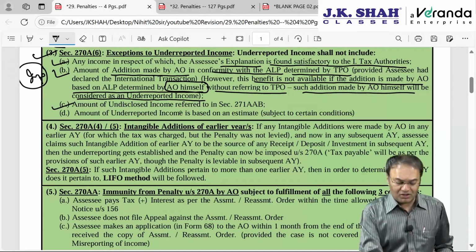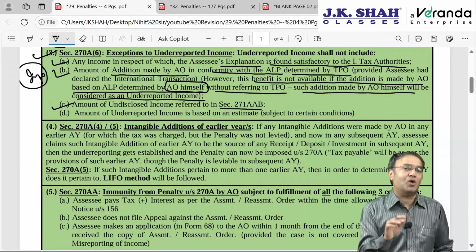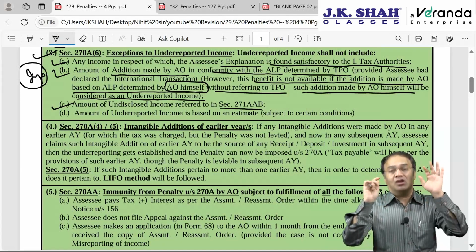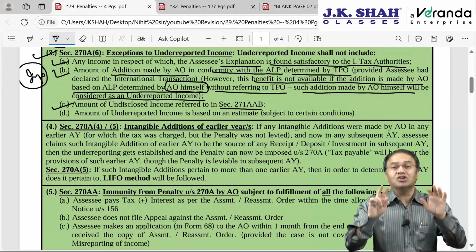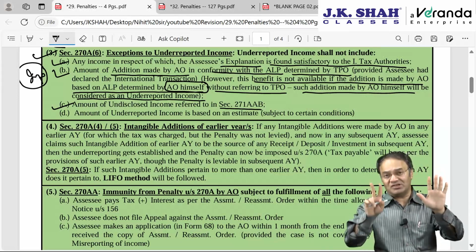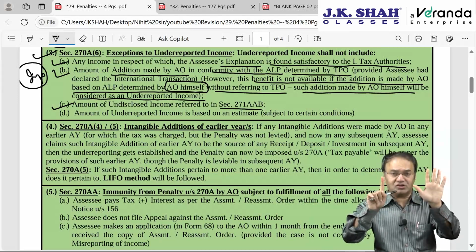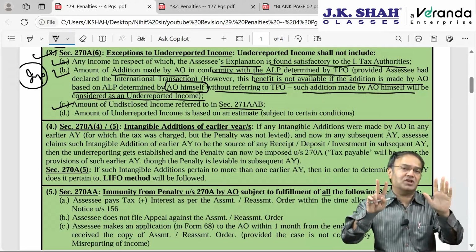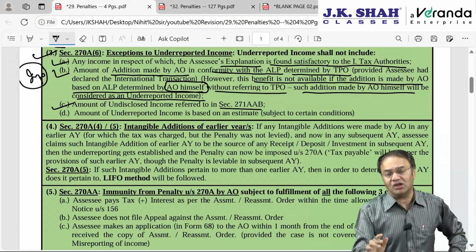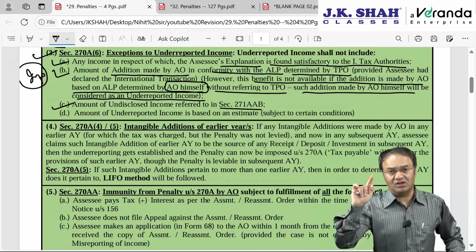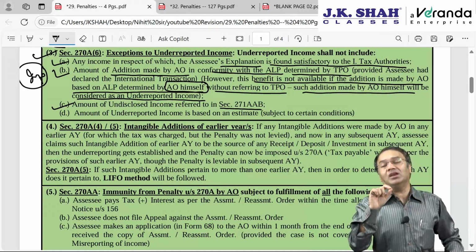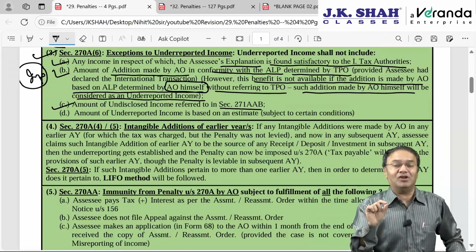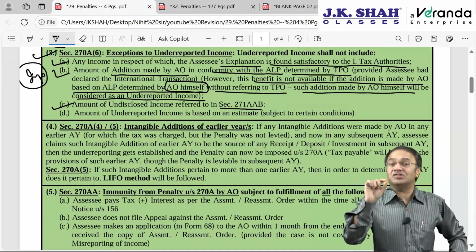Next is the amount of undisclosed income referred to in section 271AAB. This is basically to avoid double penalty. 271AAB is applicable whenever there is a search conducted. So out of 7 years which are covered by search, that is the current year of search plus 6 preceding years, out of 7 years 271AAB, if you recollect, is leviable for the 7th year, that is the year of search, plus maybe this section penalty may be levied under 271AAB for the 6th year.